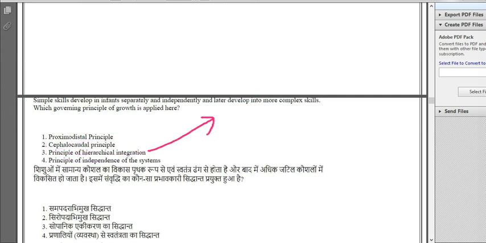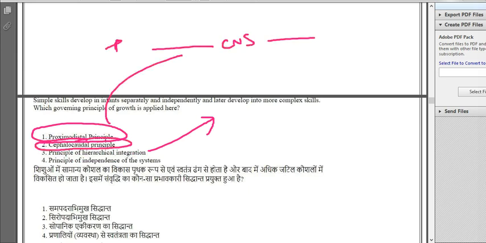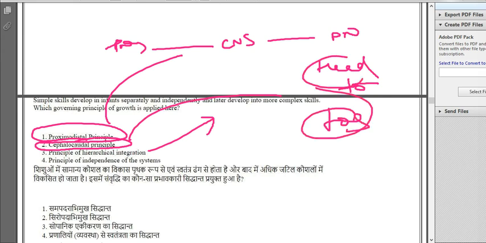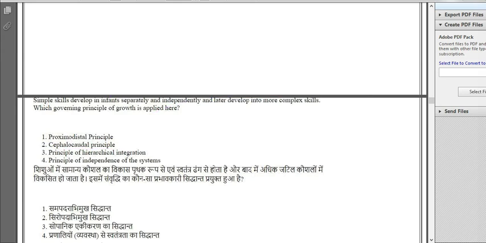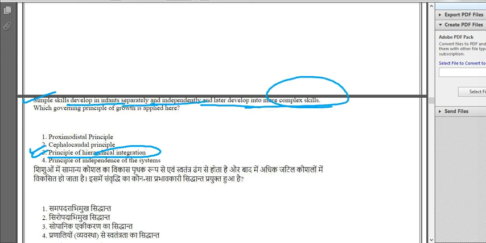Proximodistal is from CNS to peripheries, and cephalocaudal is from head to toe, as we all know. So 1 and 2 go out, and this is the correct answer over here. Option number 3, principle of hierarchical integration. Alright. Option number 3 is the correct answer. Let's move on to the next question.